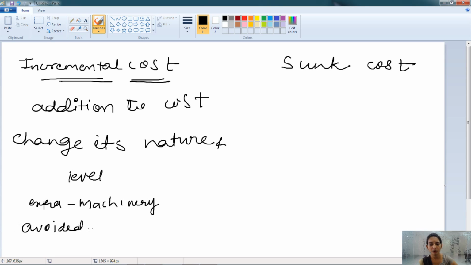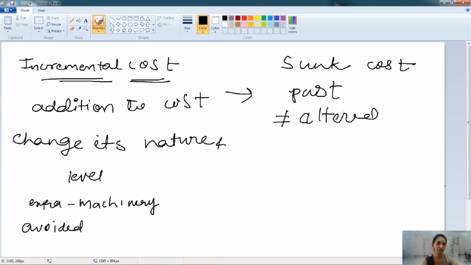Incremental cost can be avoided in case they don't have enough resources, or in case of war time the firm needs to produce or concentrates on one area only, then they can avoid this cost. So it is known as the avoidable cost. Whereas sunk cost is related to the past, which we have already understood, and which cannot be altered by a change in quantity. So this is about the sunk cost and the incremental cost.